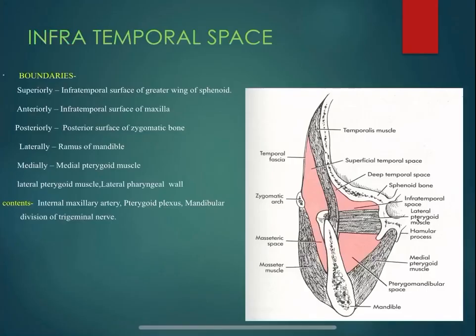Okay. So these are again the various boundaries of the infratemporal space, and the diagram is the same diagram which we have already shown. So you can draw it once and highlight the labeling. You can write the pterygomandibular followed by the infratemporal, and you can end up with one diagram. These two spaces have a common diagram, right? So you can draw one diagram and highlight the labeling there. Okay. So again you can write the boundaries and the contents of this respective space which are shown here.